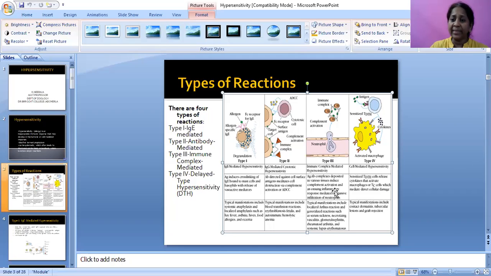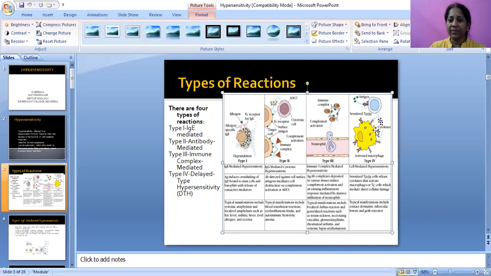These immune complexes will deposit in various tissues, inducing complement activation and an inflammatory response mediated by massive infiltration of neutrophils. This includes localized arthritis reactions, serum sickness, glomerulonephritis, rheumatoid arthritis, and systemic lupus erythematosus.